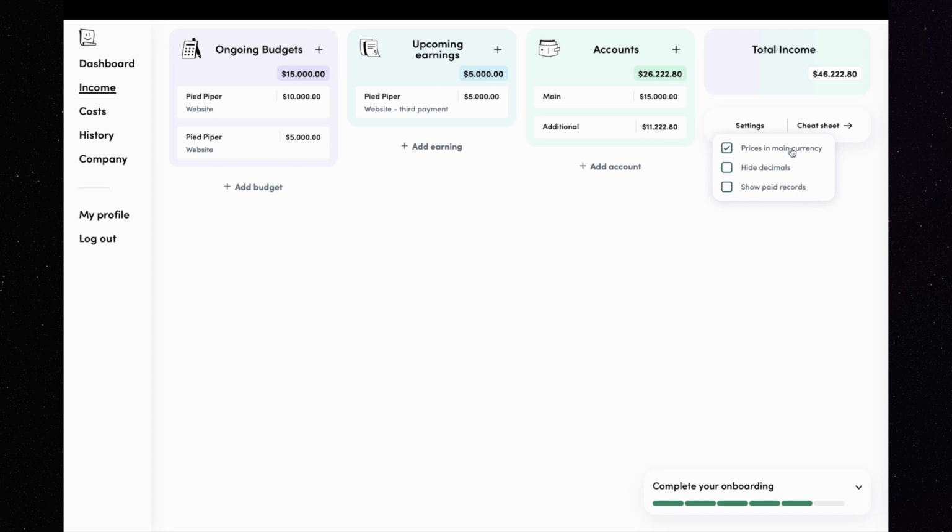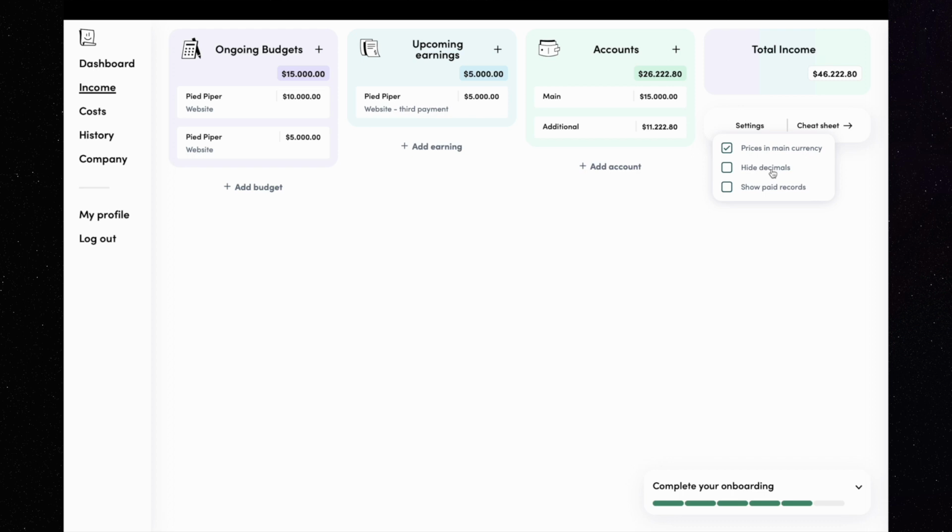When I click on the settings and uncheck this option, I will see the actual amount in euros. Depending on the situation, you might want to have this option selected or unselected. I work with clients from abroad and like to see how much I will earn in my main currency, so I leave this option checked.